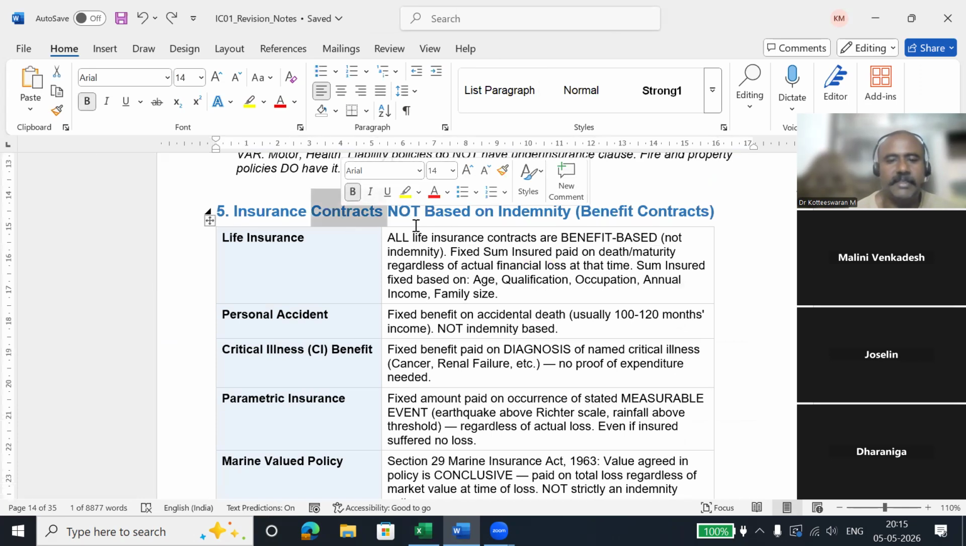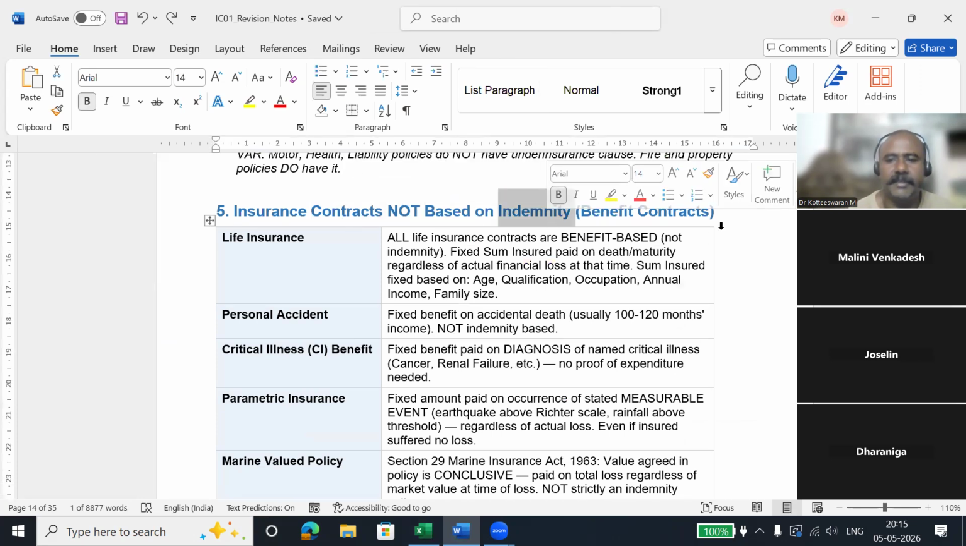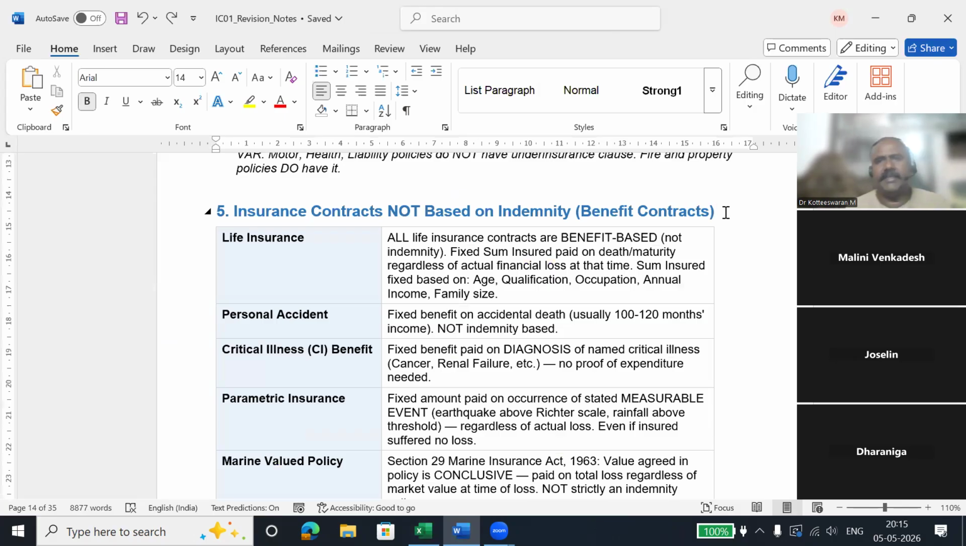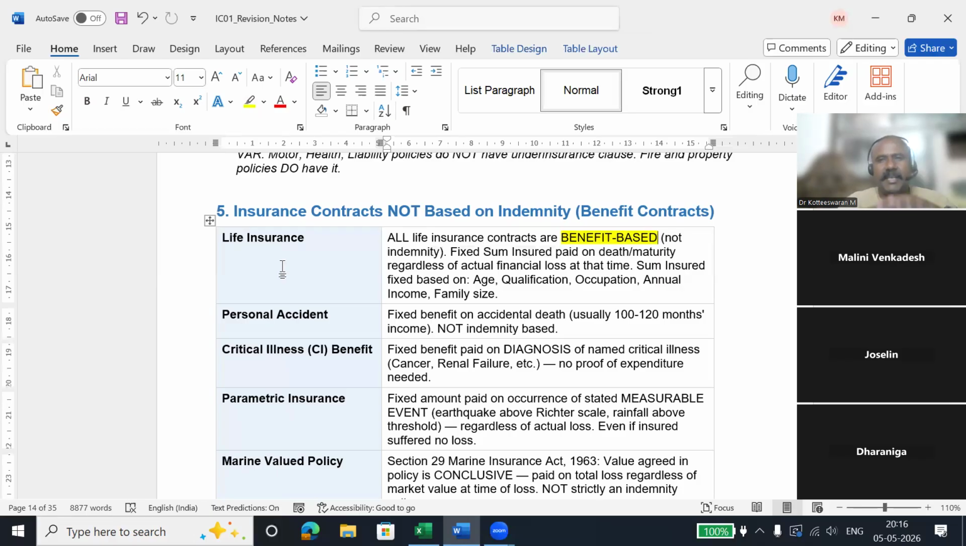So, insurance contract not based on indemnity. Indemnity is when there is some financial loss and you pay the financial loss, only the financial loss. Not all insurance policies follow the principle of indemnity. There are benefit-based policies. Basically, all insurance products you can differentiate into two types. One is indemnity-based product. Another is benefit-based product.